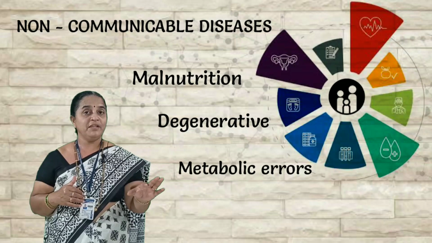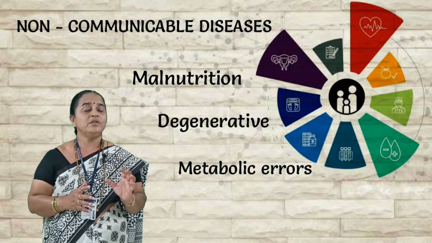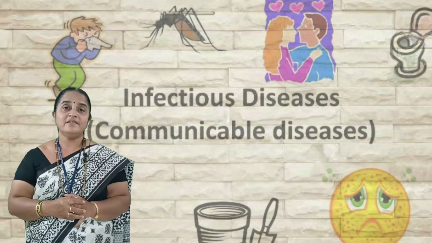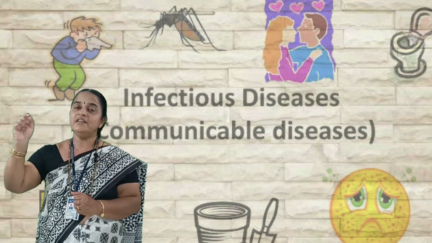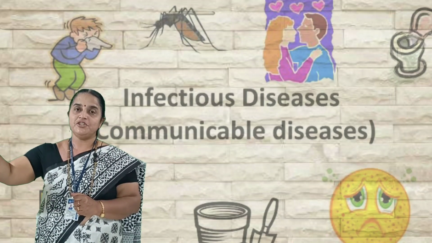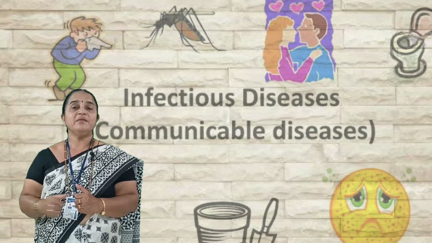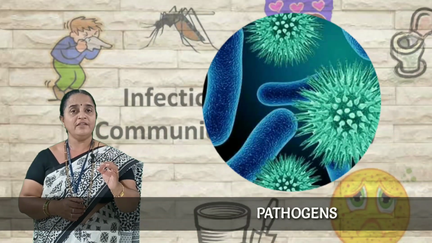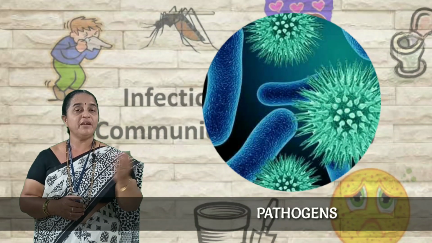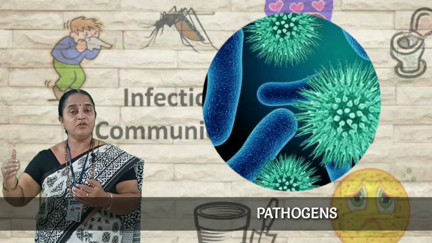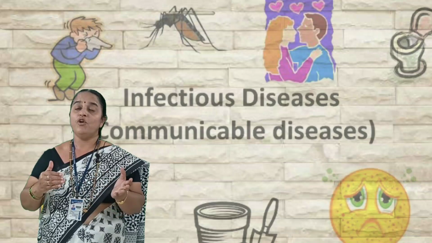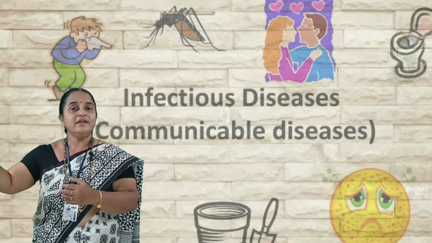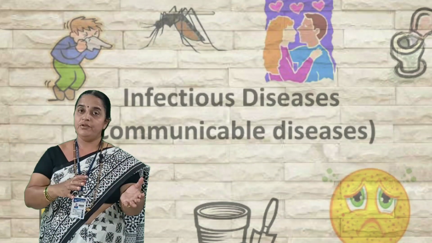Metabolic errors, changes in temperature, pressure, and osmoregulatory defects will also cause non-communicable diseases. Remedies may or may not be there, and it is very difficult to take precautions for these diseases. But coming to communicable diseases, if you know the cause of the disease, we can take a preventive measure, because most communicable diseases are caused by pathogens, disease-causing organisms. I already mentioned in the introductory parts, maybe virus, bacteria, protozoans, worms, and so on, even pollutants. These all are contaminating the air or water or even our food.